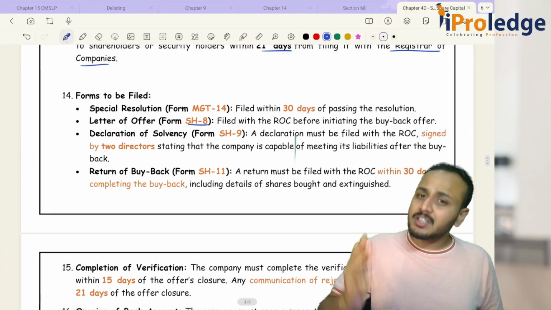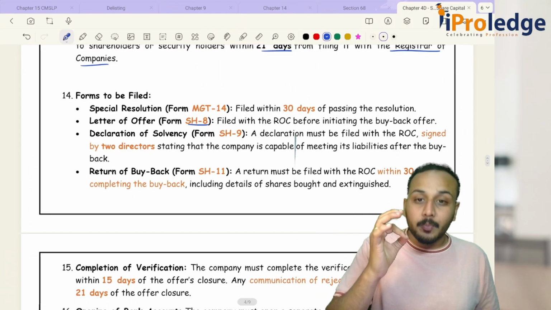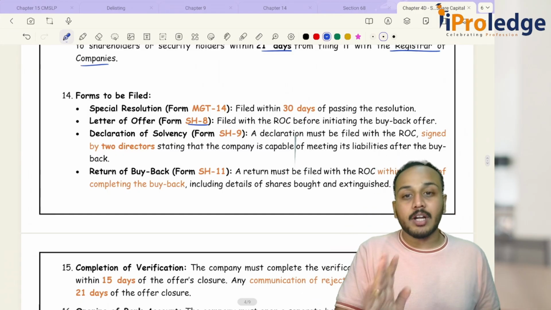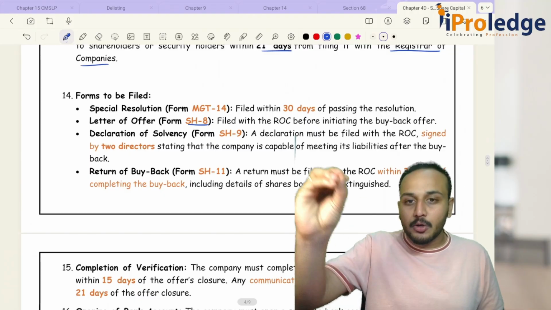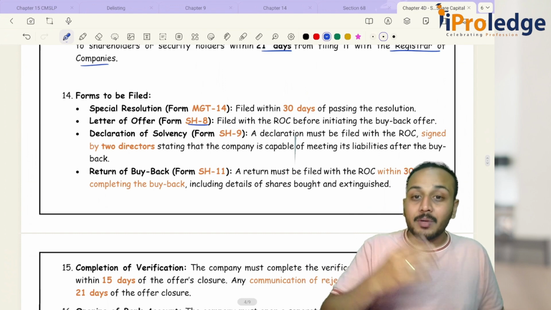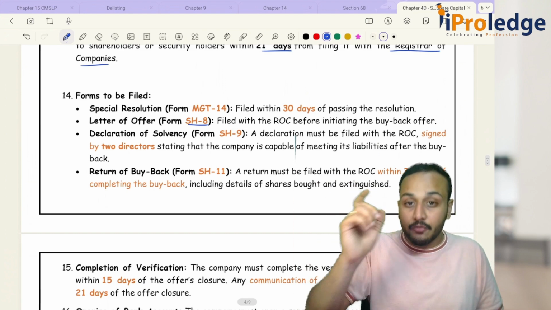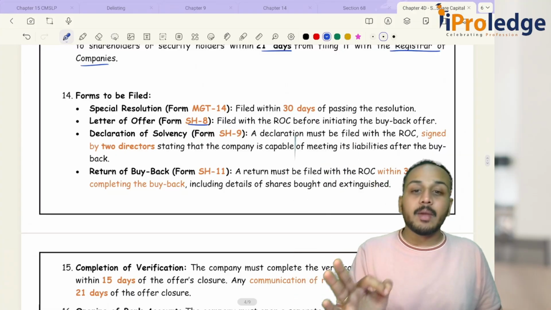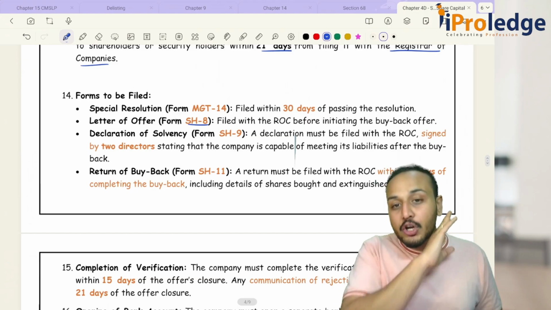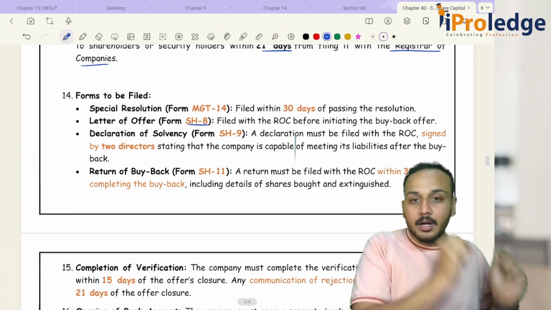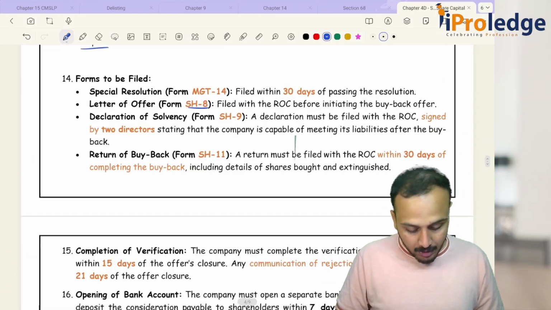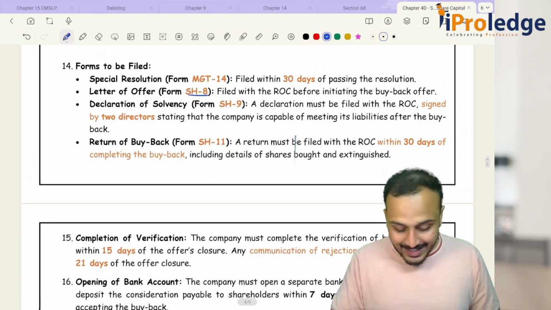What do you mean by insolvent? Anyone who's not able to repay the loans. So basically I'm saying that, sir, even if I do buyback, I will not go insolvent. You don't have to worry. You will still be able to recover money from me, whichever I owe you the money. Basically, how much ever money that I had taken from you in form of loan, I will still be able to repay even after completion of buyback. Tomorrow I will not be giving an excuse that sir, I did buyback, therefore I am not able to give you back your money. That excuse can never be made. And then return of buyback, SH11.